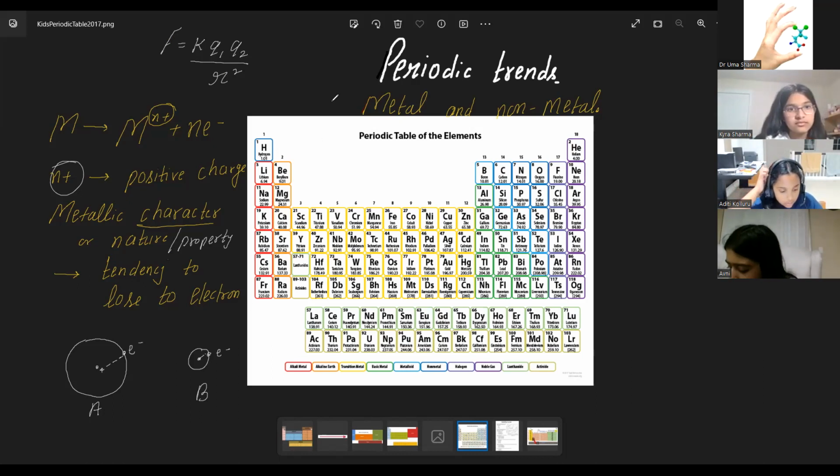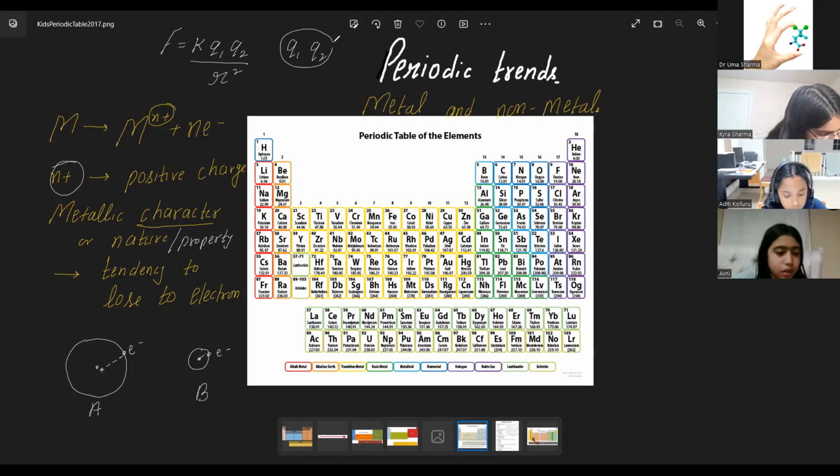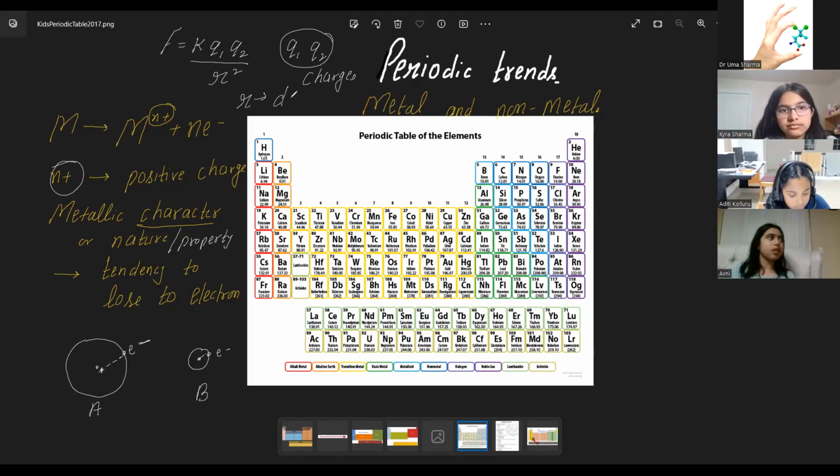What is Q1 Q2? The force is Q1 Q2 over R squared. Q1 and Q2 are the charges, and R is the distance between the charges. Here the charges are the electron and the nucleus, right? So if the distance is more, the force of attraction